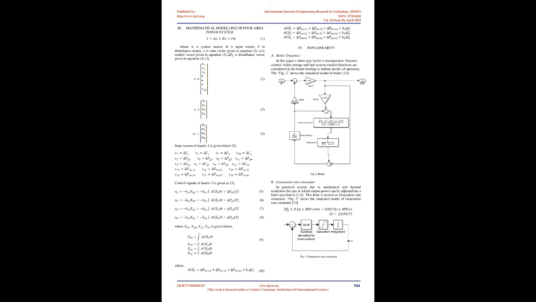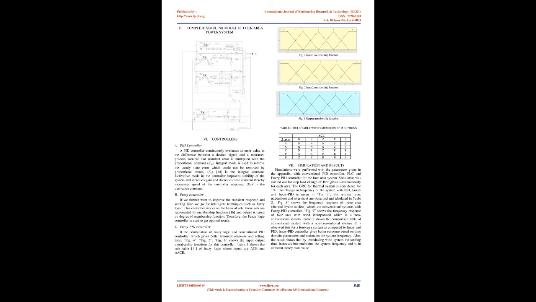2. 4-area power system. Power systems mostly comprise multiple areas which may consist of nonlinear behavior. These areas are interconnected to each other by tie line which needs controlling of power flow and frequency. Fig 1 demonstrates a 4-area interconnected power system used in our research. Fig 1: 4-area interconnected power system.